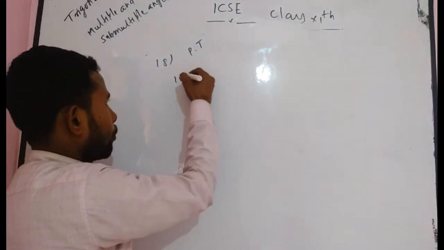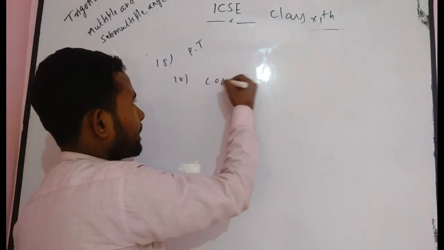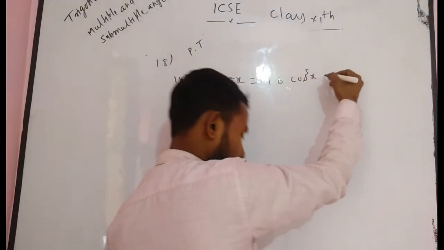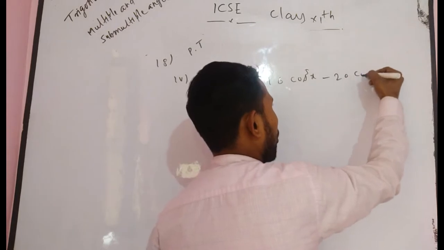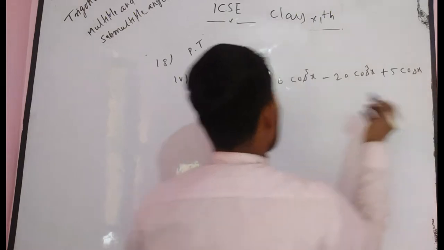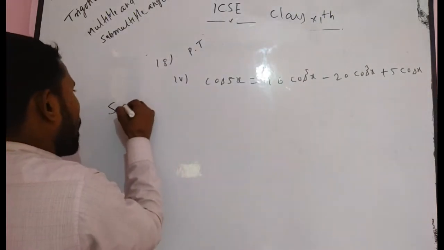Next problem, that will be 4. In this problem, you have to prove that cos 5x is equal to 16 times (cos x) to the power 5 minus 20 times (cos x) to the power 3 plus 5 cos x. You have to solve it again. How can you solve it?